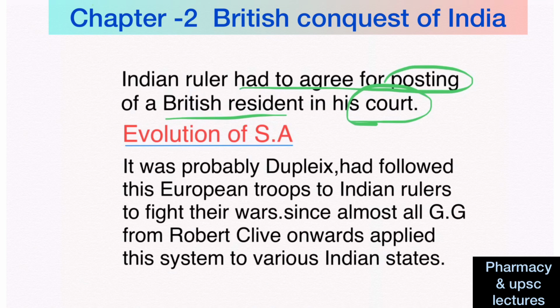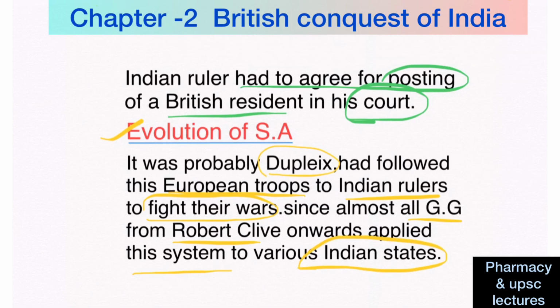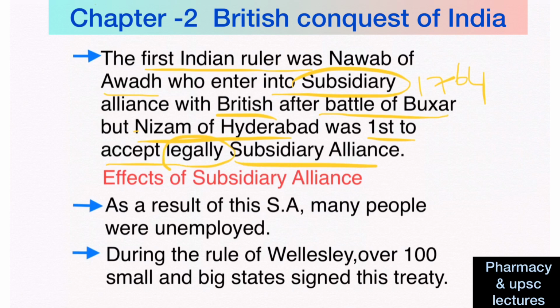If you see the evolution of subsidiary alliance, it was probably Dupleix, who was a French governor, who had lent European troops to Indian rulers to fight their wars. Then almost all governor generals from Robert Clive onwards applied this system to various Indian states to capture their territories. The first Indian ruler was the Nawab of Awadh, who entered into this subsidiary alliance with the Britishers after the Battle of Buxar in the year 1764. But the Nizam of Hyderabad was the first to accept this subsidiary alliance legally.